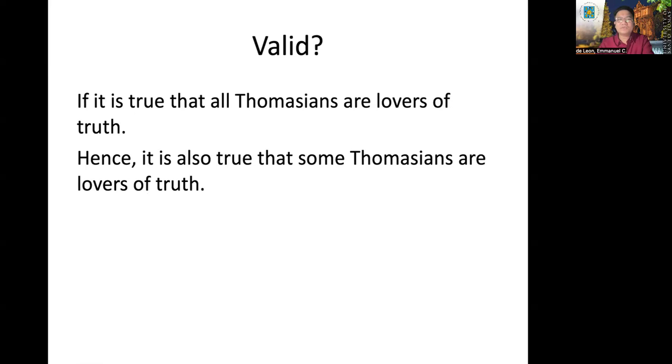Another example: if it is true that all Thomasians are lovers of wisdom, an A proposition, hence, it is also true that some Thomasians are lovers of wisdom. Now, this is valid. As I have mentioned, the premise is an A proposition, while the conclusion is an I proposition. And rule number 1 says that if the superaltern, the universal, is true, necessarily the subaltern is true as well. So the argument follows the rule, it's valid.